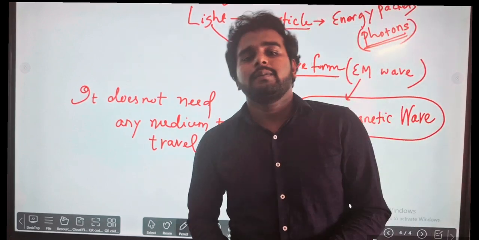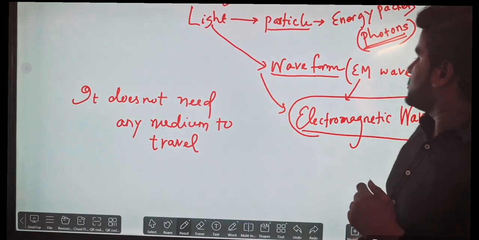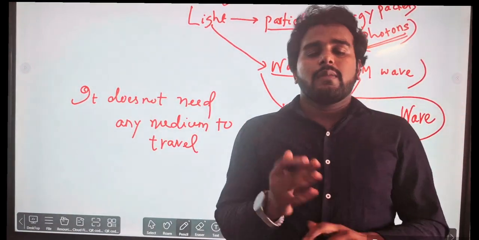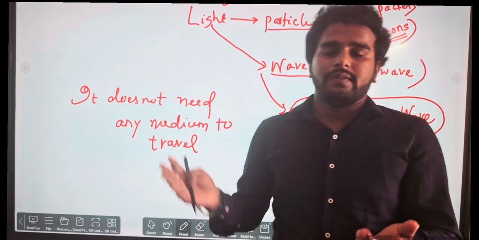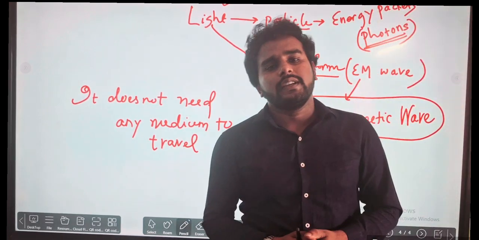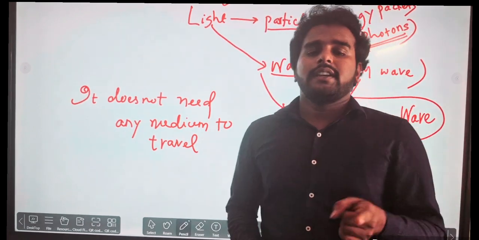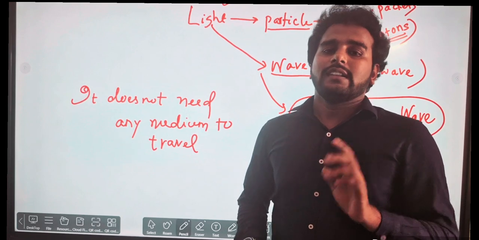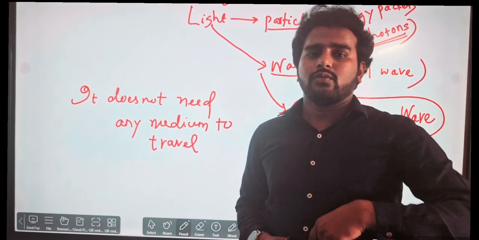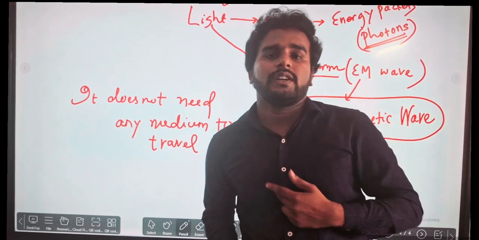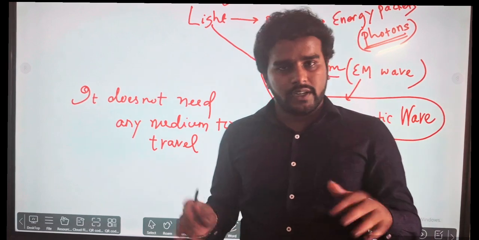A medium may be there, it will travel; a medium may not be there, it will travel. As we observed, in vacuum, with no medium, it can still travel, and we say the speed is 3 into 10 to the power 8. The light from the sun comes to the earth; in between, the space is vacuum, but it still comes to us. So it doesn't need a specific medium to travel.